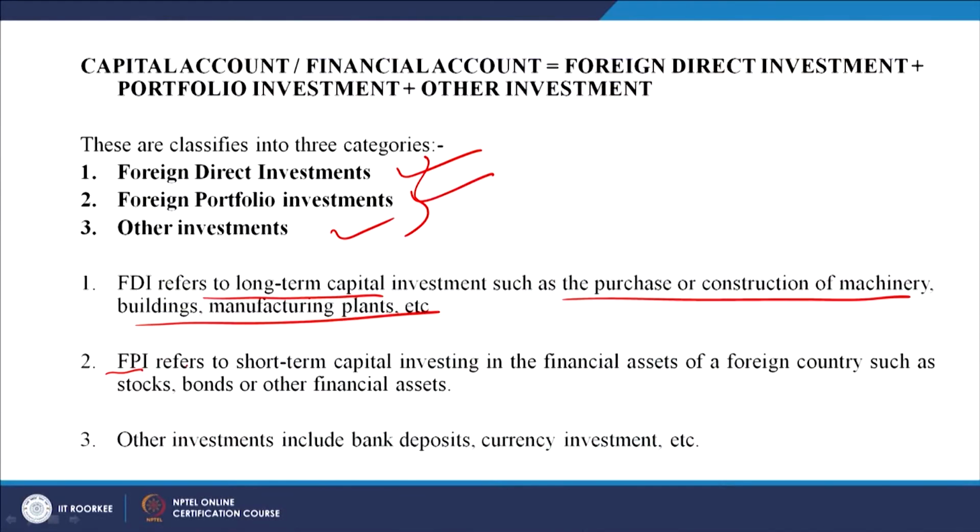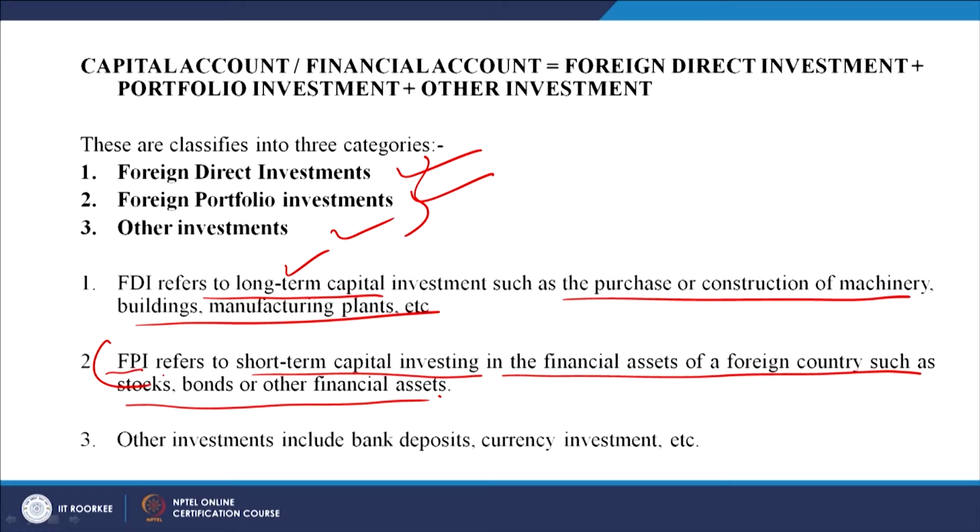On the other hand, FPI refers to short term capital investing. Now, these are generally long term, right, for maybe 20 years, 50 years, 30 years, and these are short term, maybe for a year, 2, 3 in the financial assets of a foreign country such as stocks, bonds or financial assets. Now, if you look at, for example, the stock market, our Indian stock market is largely affected because of these foreign portfolio investors.